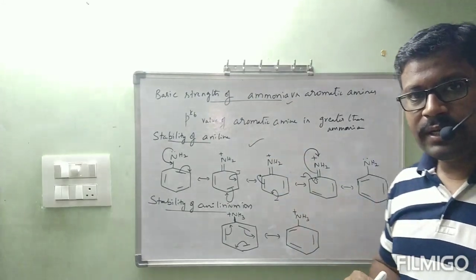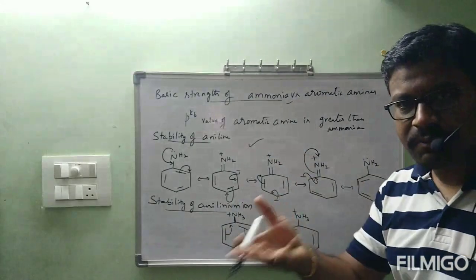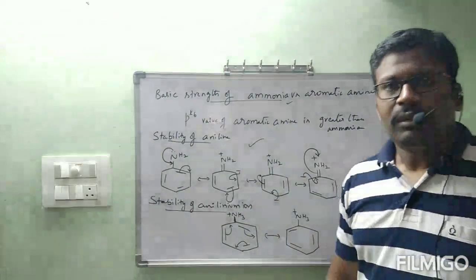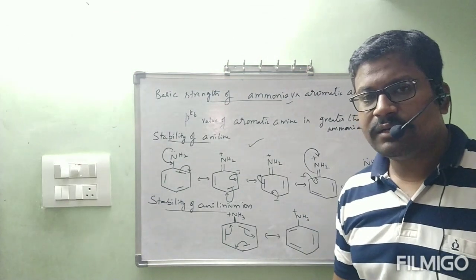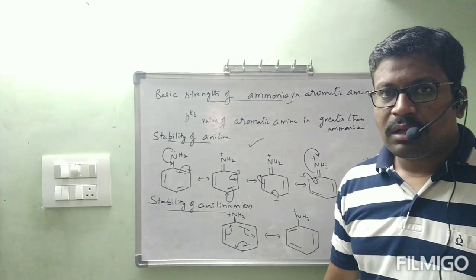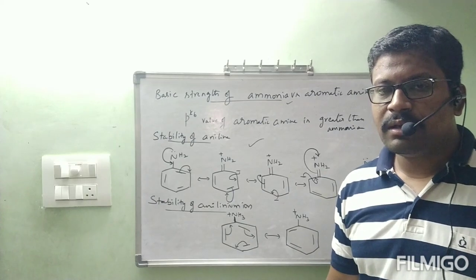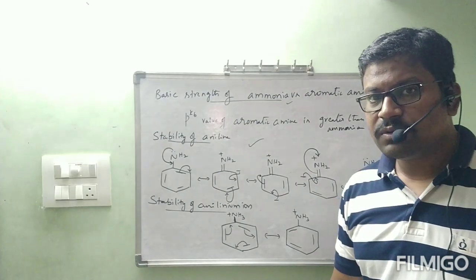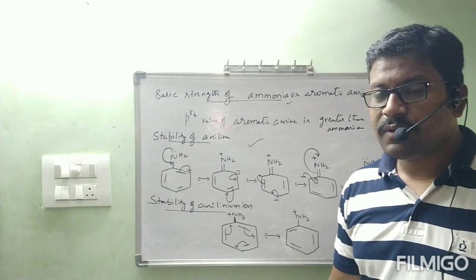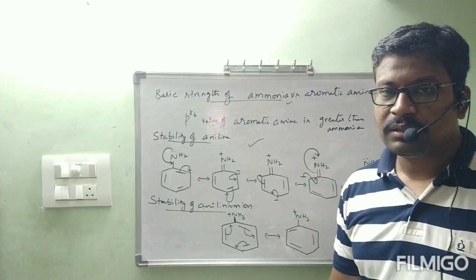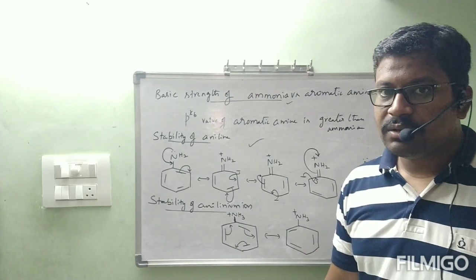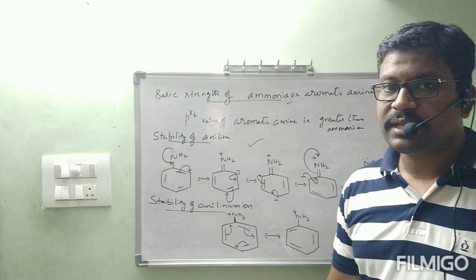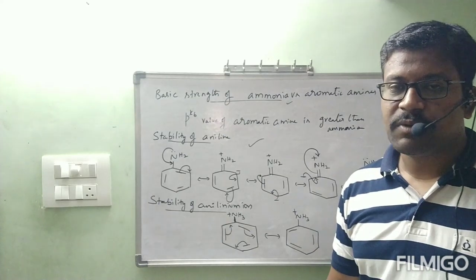So you can write one note point. Out of aniline and aniline ion, aniline is more stable than aniline ion because it has more number of resonance structures. When aniline is more stable than aniline ion, it doesn't want to be converted to aniline ion. It doesn't want to be donating the lone pair of electrons. Because of that, it is less basic. When it is less basic, it has higher pKb value. These points you can note down.